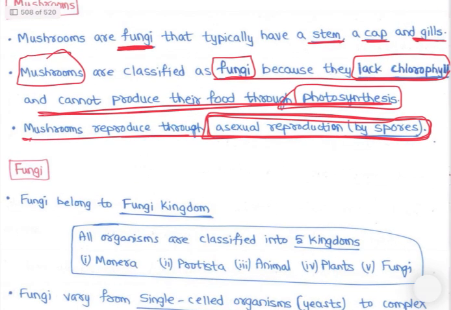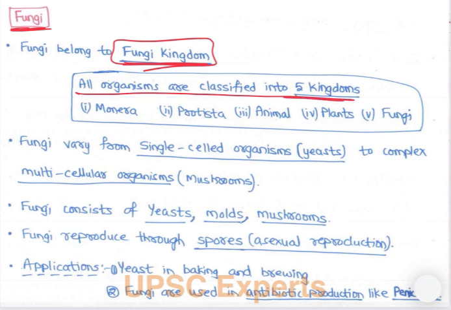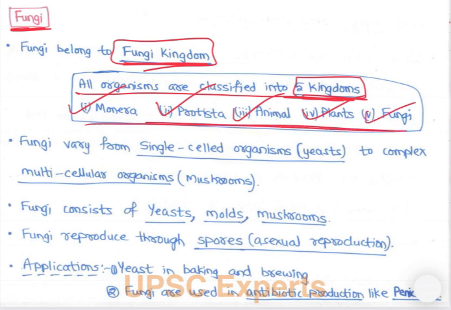Now that we are studying fungi, let's study fungi a little as well. Fungi belong to the fungi kingdom. What is the fungi kingdom? All organisms are classified into 5 kingdoms: Monera, Protista, animals, plants and fungi. So all animals come under one kingdom, plants come under another kingdom, and fungi another kingdom, then Protista and Monera.